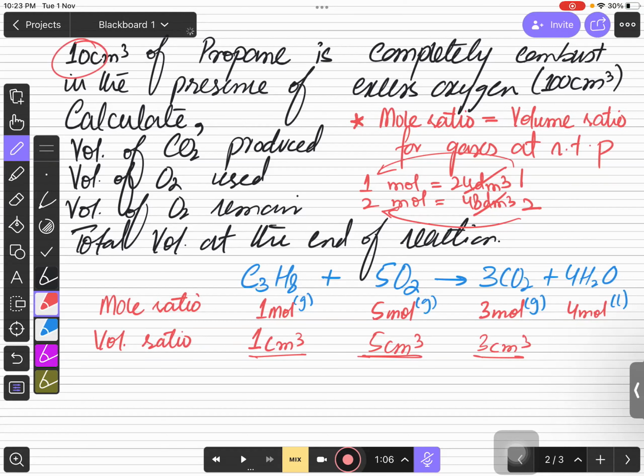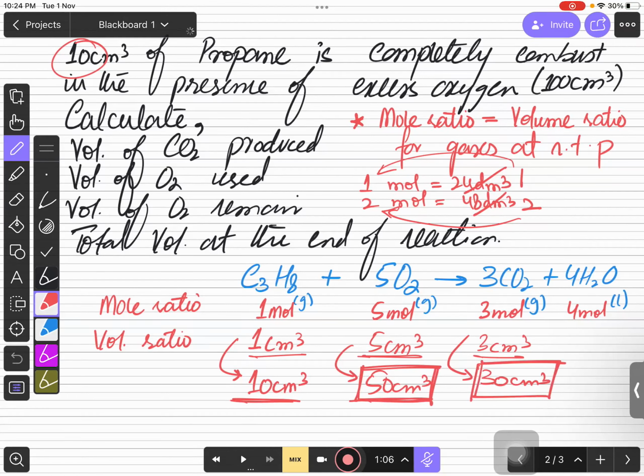So अगर मैं इसको 10 centimeter cube के लिए बनाऊं, so I need to convert 1 centimeter cube into 10 centimeter cube by multiplying with 10. जब इसको 10 से मल्टीप्लाई करा रहा हूं तो इसको भी 10 से मल्टीप्लाई कराना पड़ेगा और इसको भी 10 से मल्टीप्लाई कराना पड़ेगा. So you can see this, if you have 10 centimeter cube of propane gas, so it requires 50 centimeter cube of oxygen for complete reaction, and it also produces 30 centimeter cube of carbon dioxide after the complete reaction. ठीक है.